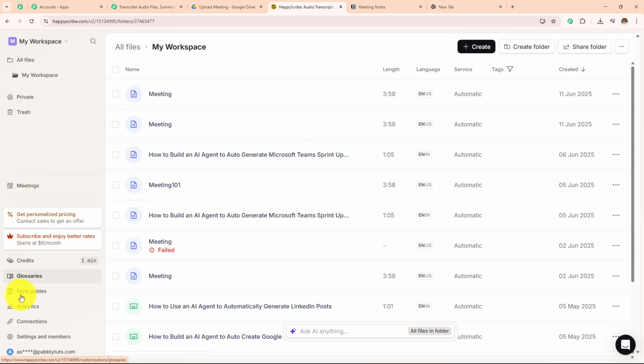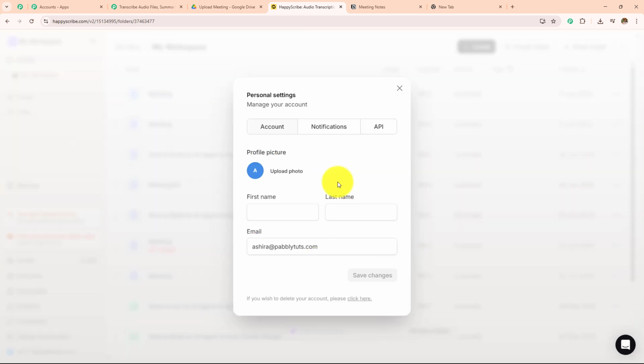On the left hand side where I can see all these options, and on the left bottom I can see that over here I have my account, and I am going to go towards this personal settings. So here this box has opened in front of me. I can see this account, notification, and API. I am going to click on this API and let's open this.